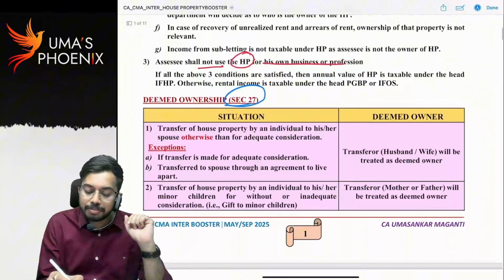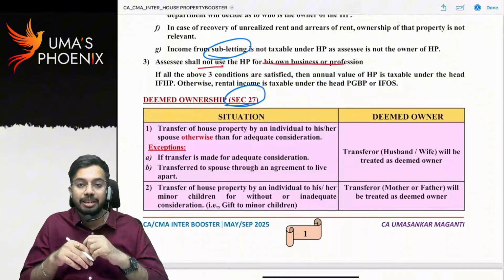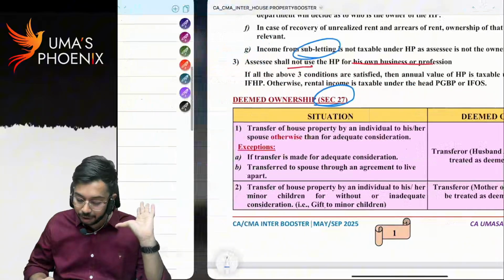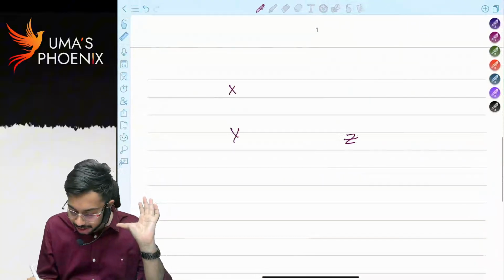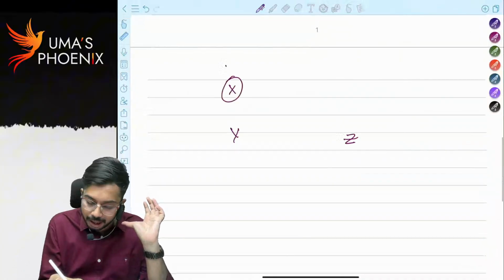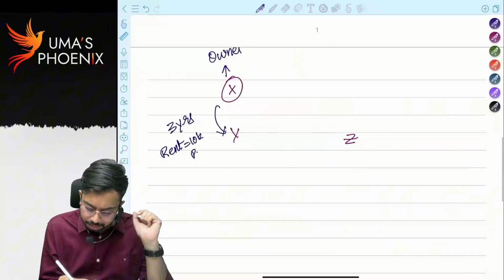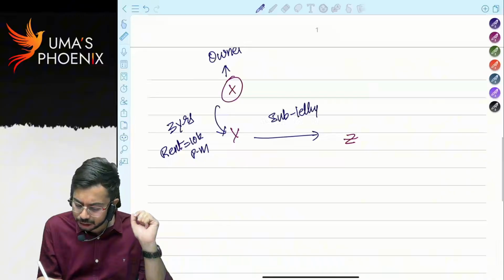Next, income from subletting is not taxable under house property. Obviously, sir, why is income from subletting not taxable? What is the second condition? SSE should be the owner of the house property. What do you mean by this? Let's say X, Y, Z are there. X is the owner of the house property. Now, X gave this house property on rent to Y for 3 years. Rent is 10,000 per month. Now, Y gave this house property on subletting basis to Z for 1 year.